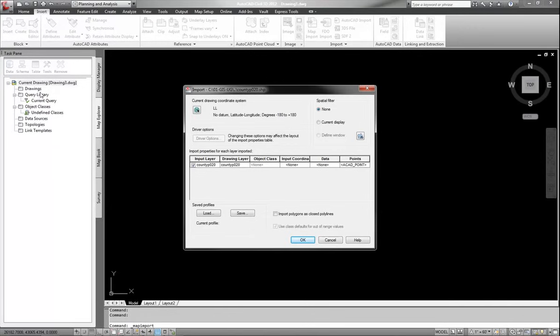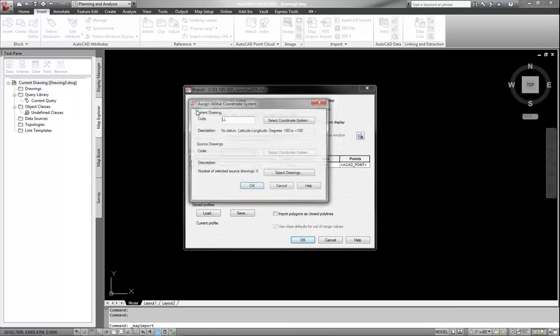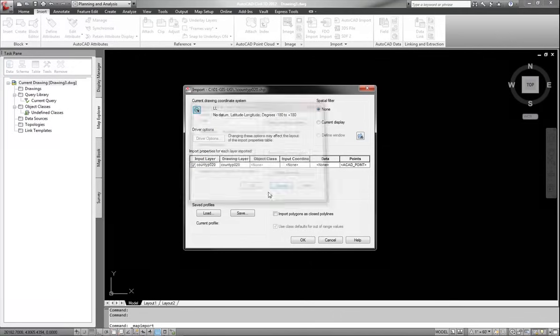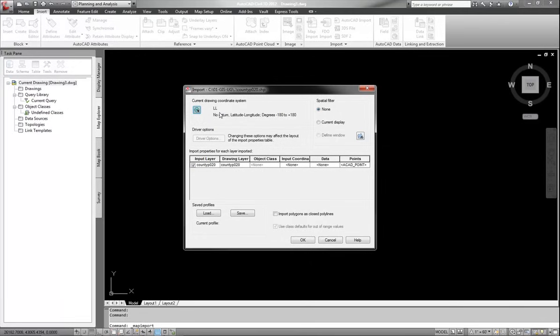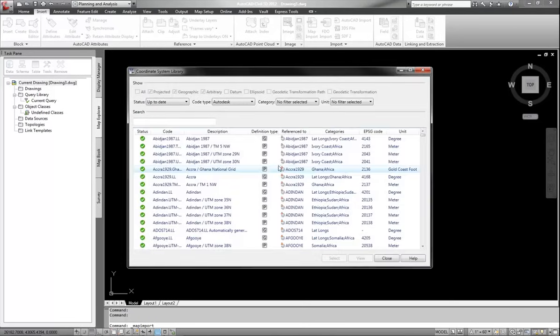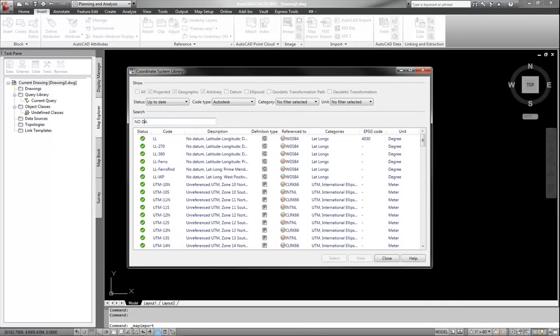And if I made a mistake earlier and I didn't assign the correct coordinate zone, I could reassign it here, so it's not set in stone. This button does the exact same thing that I did earlier. I'm just a creature of habit, and I usually set it first before I go anywhere else. So there it is in the lat long. I'm going to assign my data the coordinate zone that it was brought in, and that happens to be no datum as well.